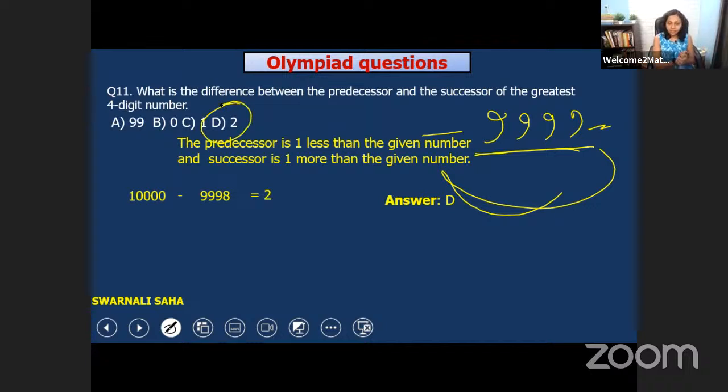Did you understand? The predecessor is 1 less than the given number and successor is 1 more than the number. I have shown you the two numbers, and here we subtract. We subtracted these two and we got 2. So 2 would be the right one and D is the correct one. Very good. All of you have done it correctly. All your answers are right. It's D.